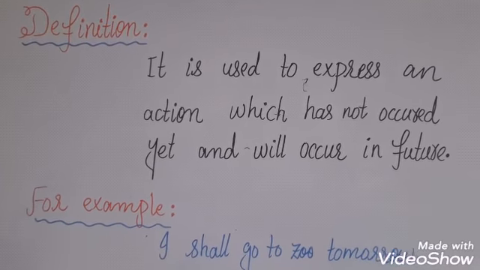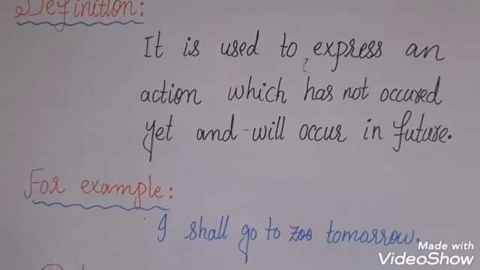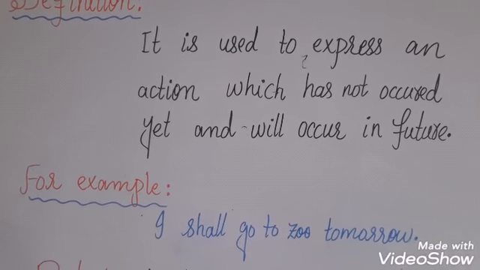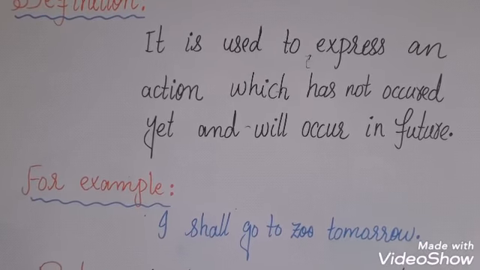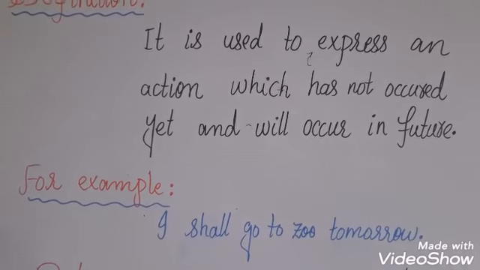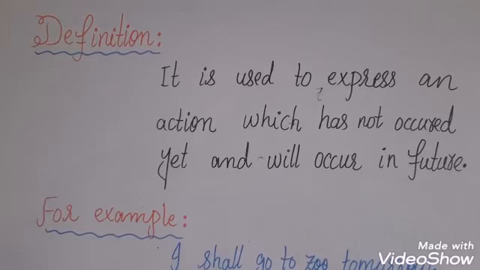It is used to express an action which has not occurred yet and will occur in future. So the action has not occurred yet, has not started, and it will occur in future. It will happen in the coming time. It is called future simple tense.